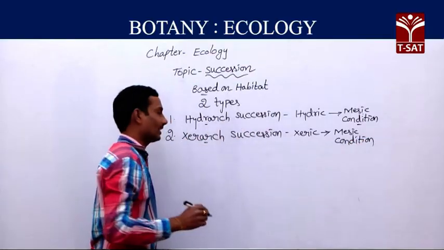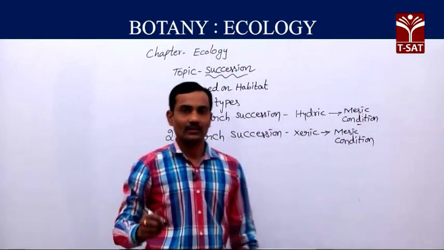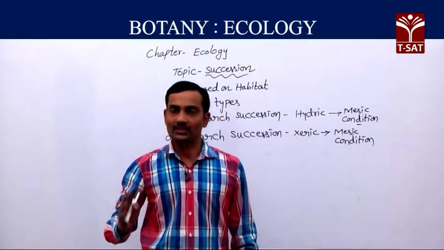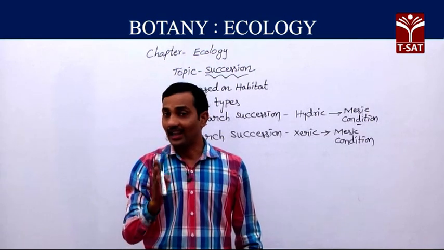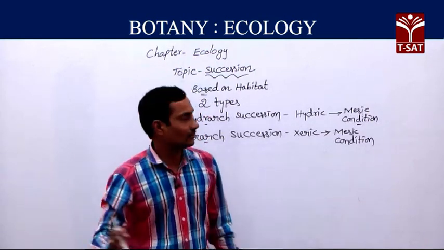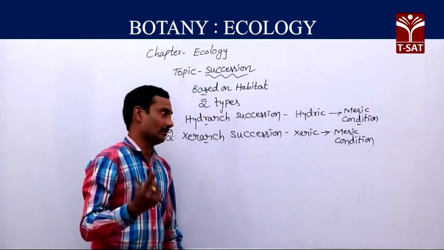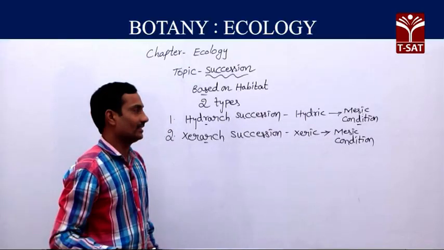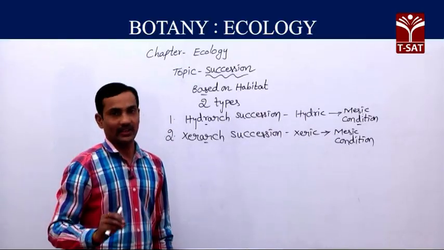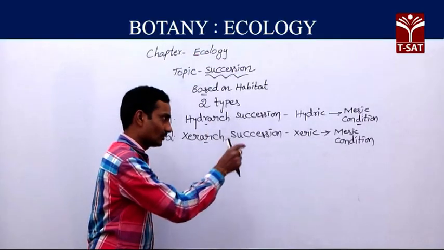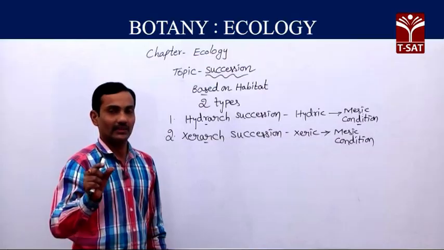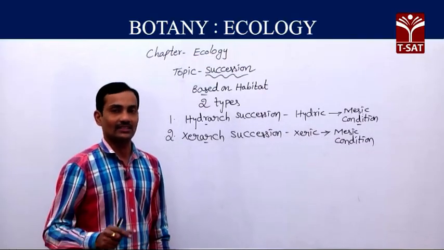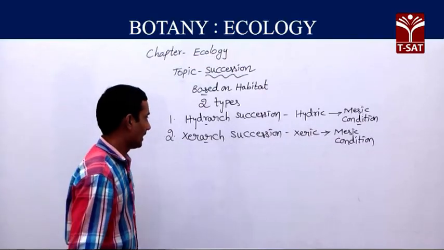So both types of succession, hydrarch or xerarch, ultimately lead to mesic condition. Mesic condition means mesophytic plants you can find. So here that is the climax community. Mesophytic, mesic condition plants, we can say climax community plants.